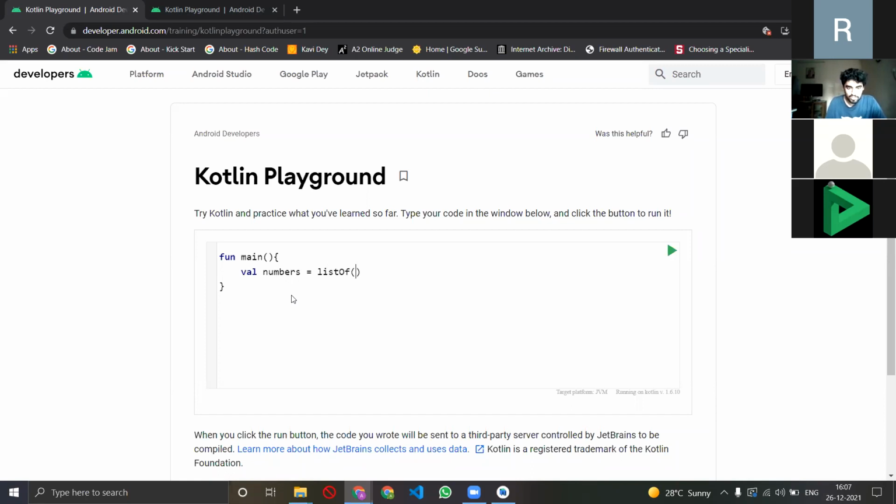So this is the syntax of declaring a list. You say list of, that is what you do for that. And now you just make sure you add in the numbers, right? So let me randomly add numbers 1, 4, 9, 8, 6, 7, 4, 2, 3.